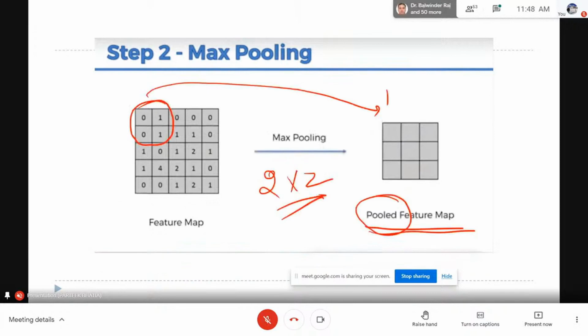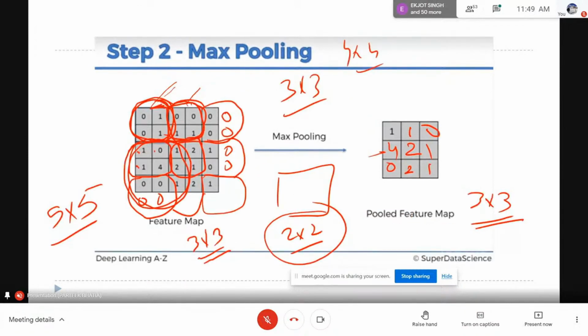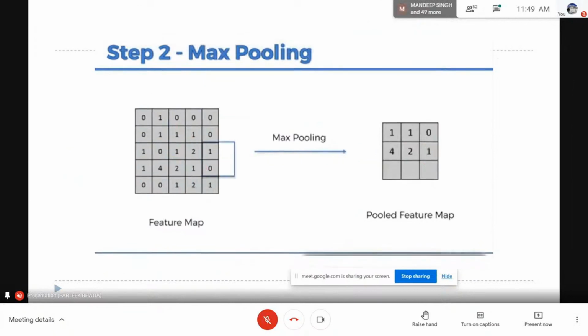Here I am using 2x2, where we also use a slide with stride 2. In this way, we produce a pooled feature map with reduced size and also position independence. It is important to understand that if the 4 is at any of those 4 positions, it will produce the same output. So we are able to make it position independent over 4 positions. If you want positional independence for 9 positions, you are advised to use max pooling of 3 by 3. If you want more positional independence, you can go for 4 by 4. This way we achieve positional independence, and this is the output in our case.